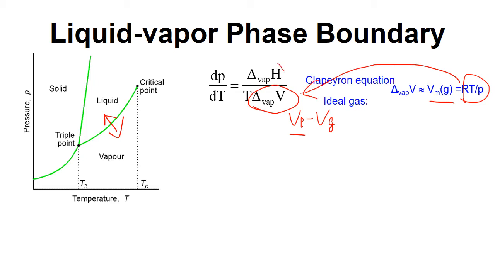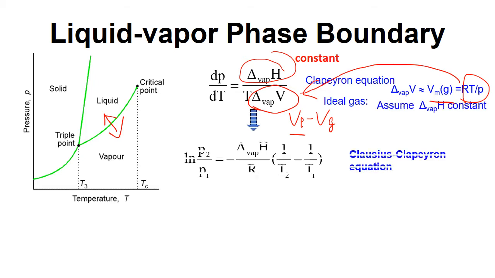If we assume the vaporization enthalpy is a constant, then the Clapeyron equation can be integrated to be the Clausius-Clapeyron equation. In this equation, ln P2, so here P2 is the vapor pressure at the temperature T2. P1 is the vapor pressure at the temperature T1.